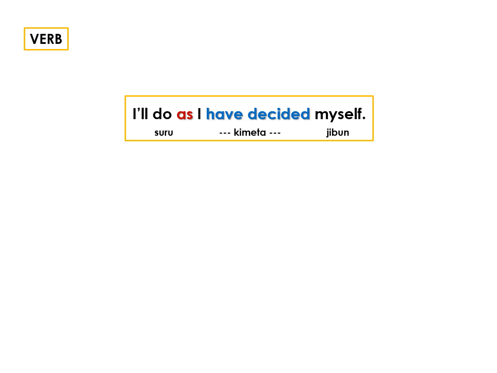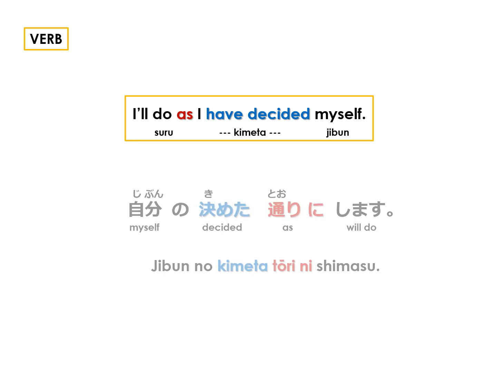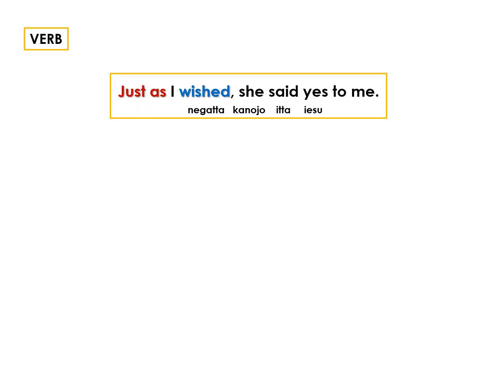Decided is 決めた, and as have decided is 決めた通り. The sentence in Japanese, 自分の決めた通りにします。 You can also say 自分が決めた通りにします。 Just as I wished, she said yes to me.